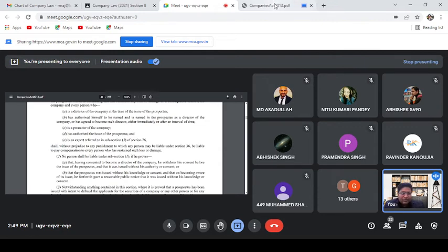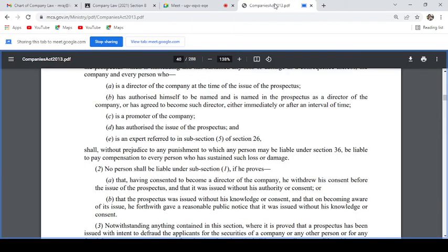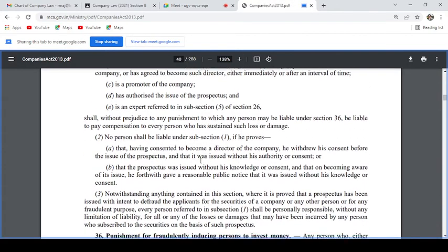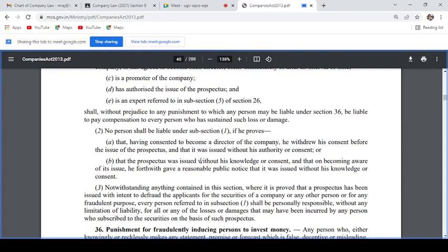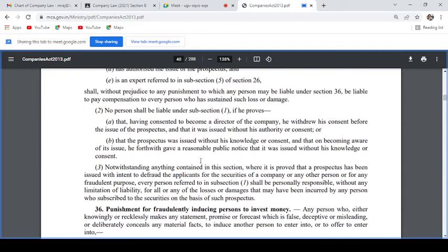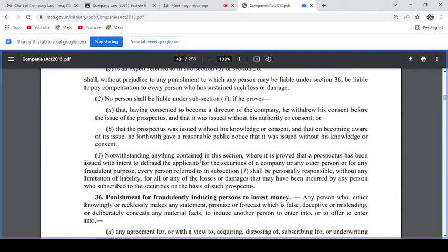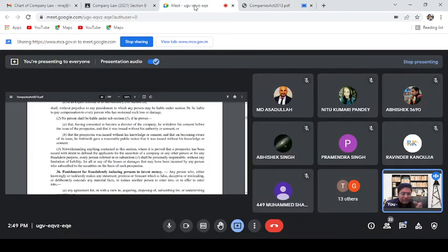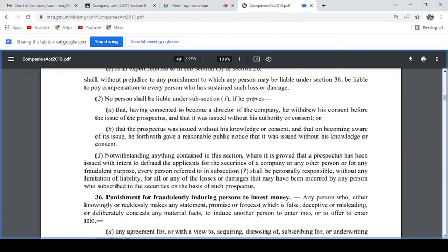So you have to read in that perspective that no person shall be liable under subsection 1 if he proves that, having consented to become director of the company, he withdrew his consent before the issue of the prospectus, or the prospectus was issued without the knowledge of his consent. Okay, or if there are some other clauses also, you have to read them yourself.